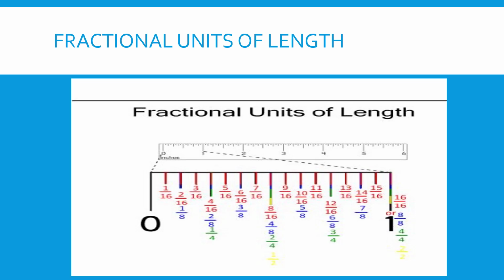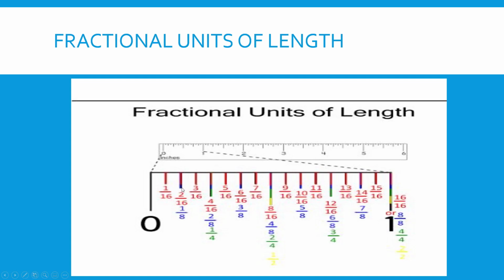So on this specific measurement right here, we have an inch that's blown up, and we've broken that inch into 16 parts. Each of those little tick marks, for lack of better words, is a 1/16 of an inch. If you count every tick mark between the 0 and the 1, there's going to be 16. It's divided into 16 equal parts.